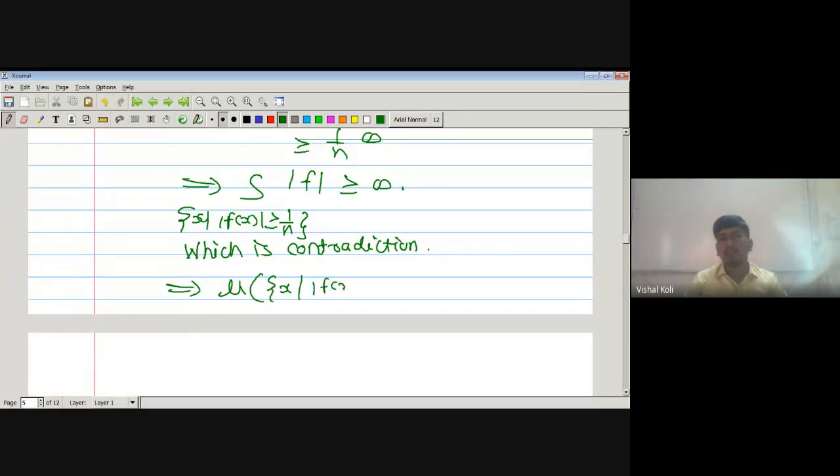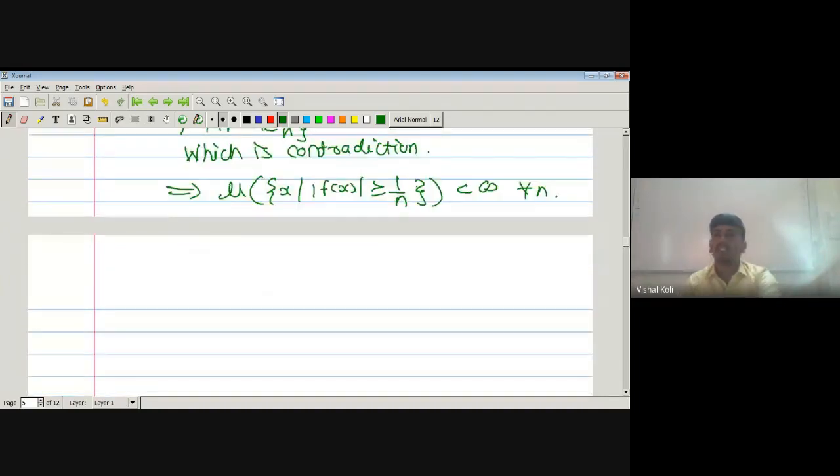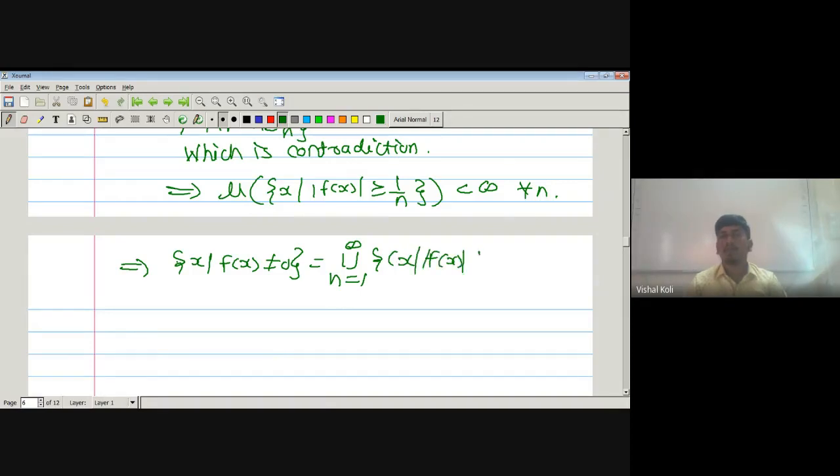The measure of x whenever modulus of f of x is greater than or equal to 1 by n is finite for each value of n, since if we take infinity, it contradicts that mod f is integrable. So here its measure is always finite. Therefore, the set X whenever f of X not equal to 0 can be written as a countable union of measurable sets, x whenever modulus of f of x is greater than or equal to 1 by n, each having finite measure, which we have proved.